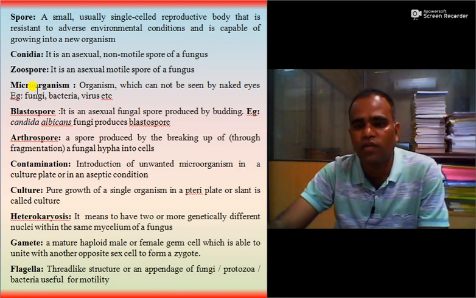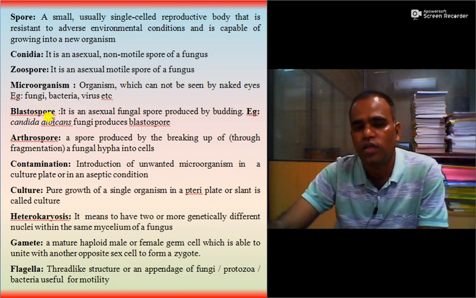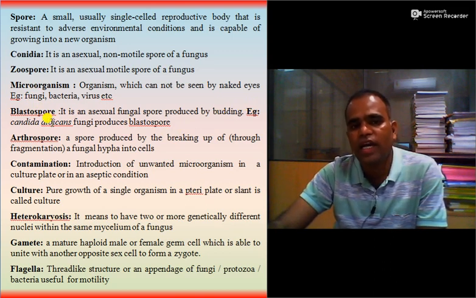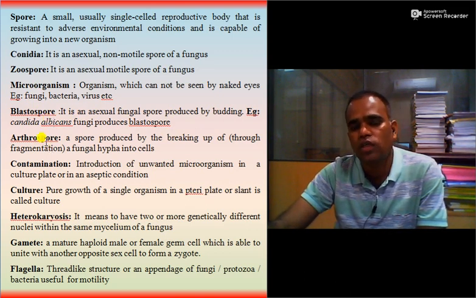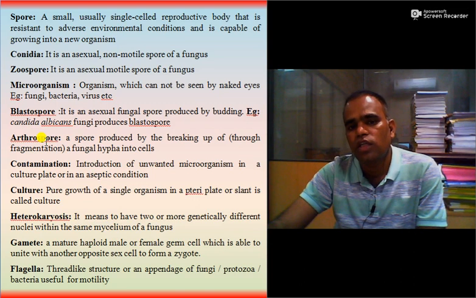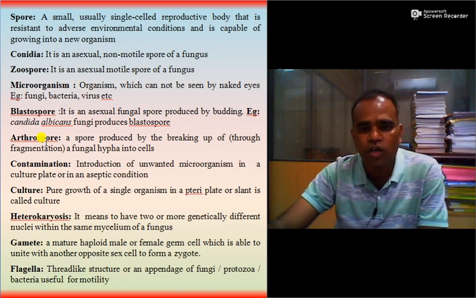Example fungi, bacteria, virus, etc. Blastospore, an asexual fungal spore which is produced by budding, is called blastospore. Example Candida albicans produces blastospores. Then arthrospores, the spores which are produced by fragmentation of hypha or breaking up of fungal hypha into cells are called arthrospores.